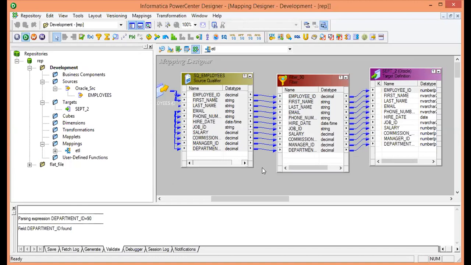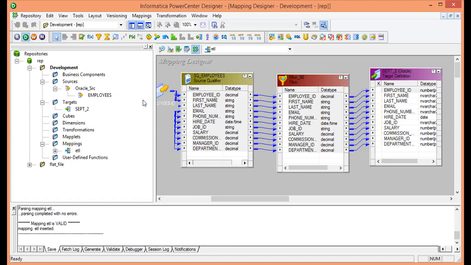The next thing we have to do is save it by using Control S. It will get saved, and at the very left, very bottom, you will get the notification that the mapping is valid. The next thing we have to do is load the data into the target table, into the SQL. How can we load it? We can load it from the workflow manager window. Now make a single click on the workflow manager, let it get open. From there, we will load the data from the source table to the target table.